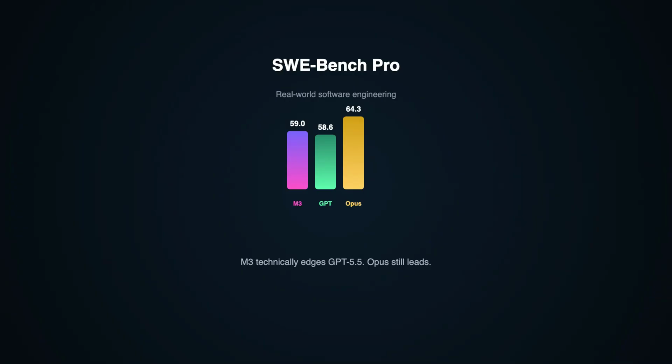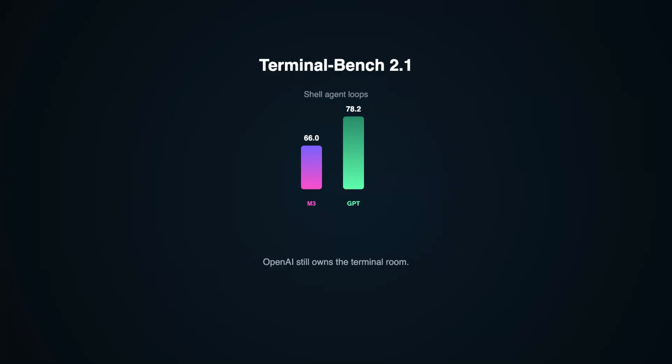So M3 won the open weights bracket but did not touch the closed weight leader. Terminal Bench 2.1, which tests shell agent loops, M3 scores 66.0. GPT 5.5 is 78.2, so OpenAI still owns the terminal room.